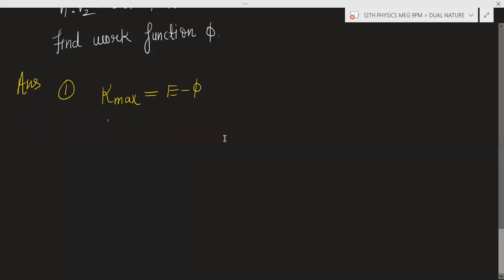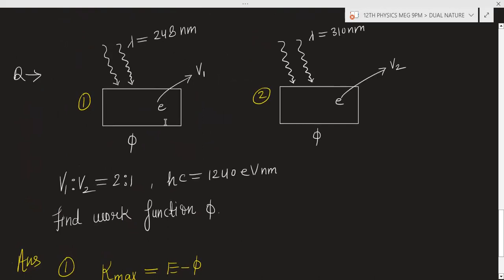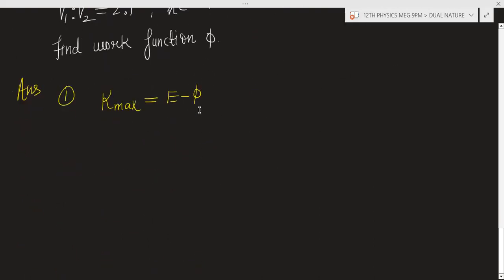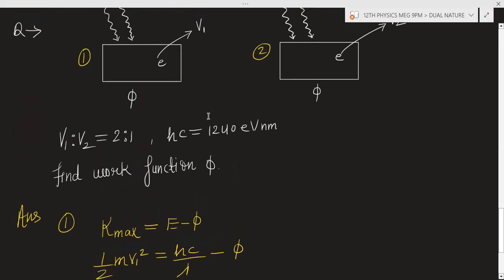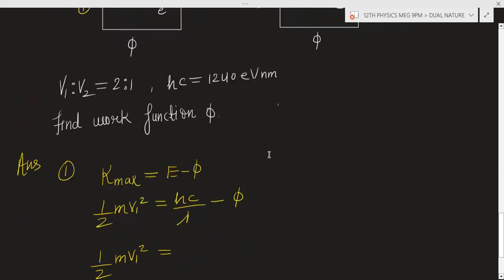What is the formula of kinetic energy? Half mv square. So we are applying this maximum kinetic energy for this electron. It will be half into mass of electron into v1 square. This is equal to E, which can be written as hc by lambda minus phi. So half m v1 square equals hc by lambda minus phi, where hc is given as 1240 electron volt nanometer.